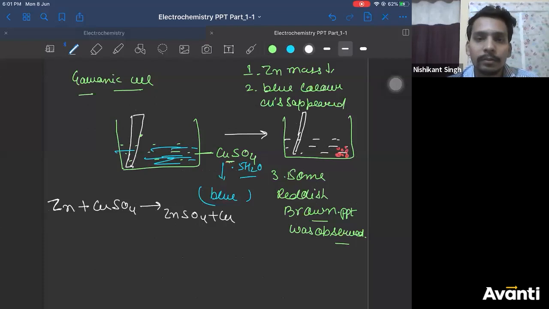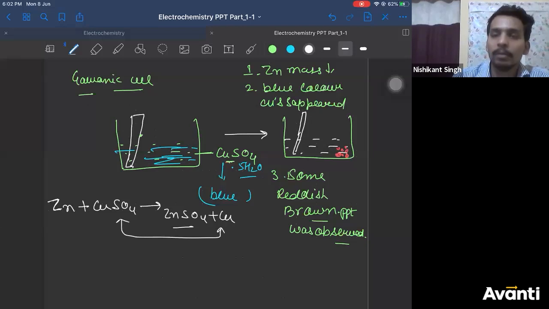All right. So what I was saying, yes. Zinc sulfate was obtained, right? So you see, copper sulfate is getting converted into copper. Copper sulfate is blue. Copper is reddish brown.